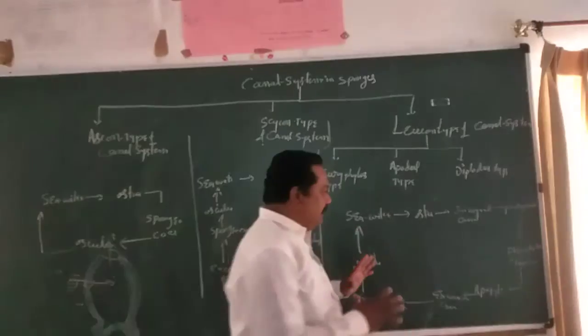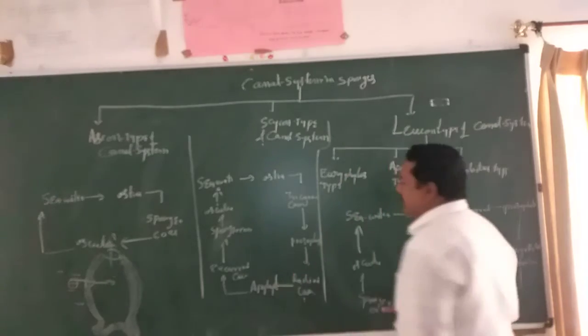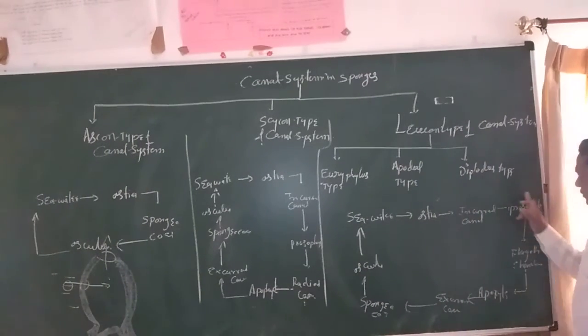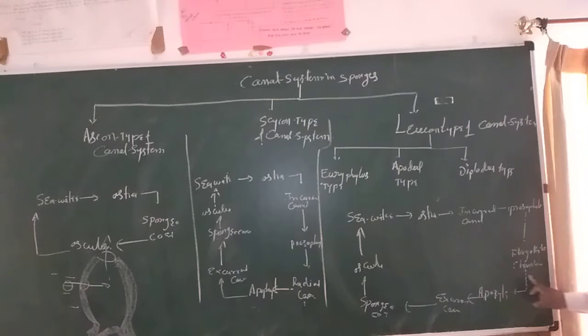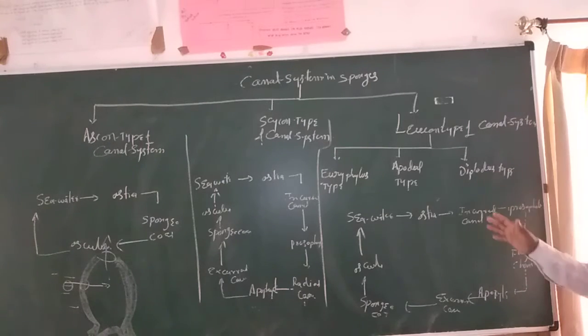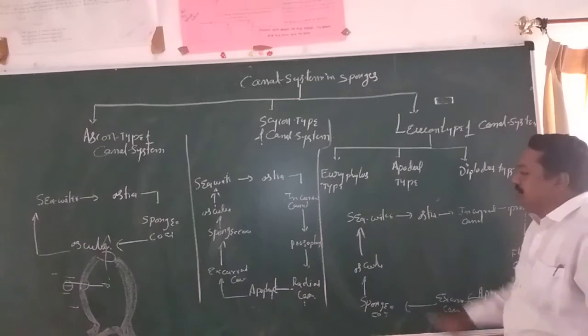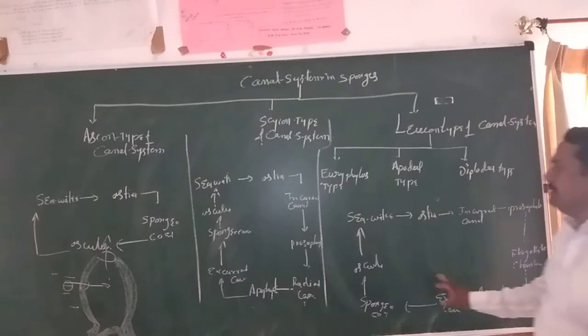So here it is similar to this one. Here, what happened? The prosopyle is communicating with the radial canal. Here, the prosopyle is communicating with the flagellated chamber. The canals are not there; the flagellated chambers are there. So like that, the Leucon type of canal system is formed.